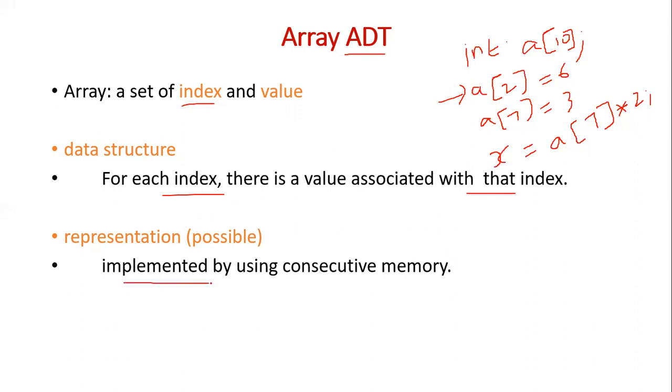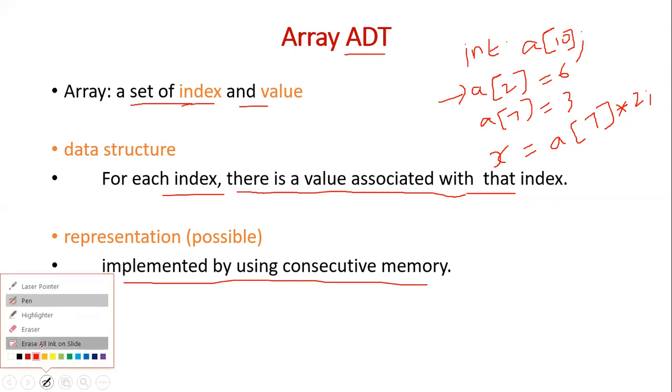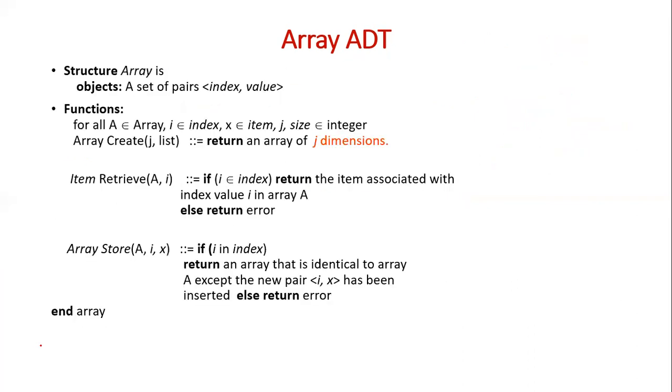So this definition is in the context of implementation perspective, whereas this definition is in the context of specification perspective. Okay, so when someone asks what is array ADT, it should be defined something like this. Array is a set of index and the associated value with that particular index, right? Okay, so this is how we define the array.